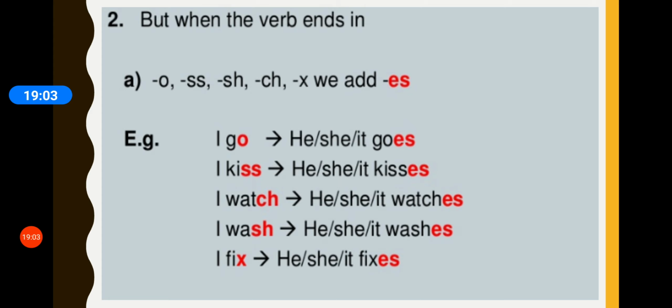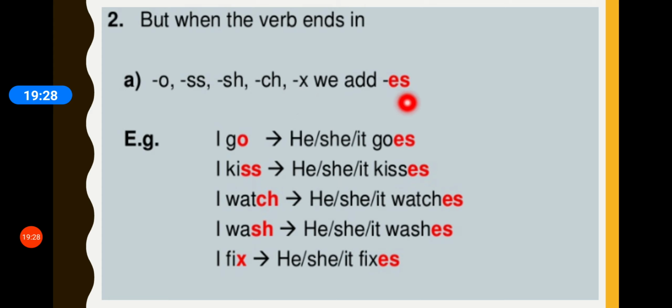But children, as in grammar there are so many exceptions, we have them here. So when the verb ends in O, double S, SH, CH or X, we add ES.